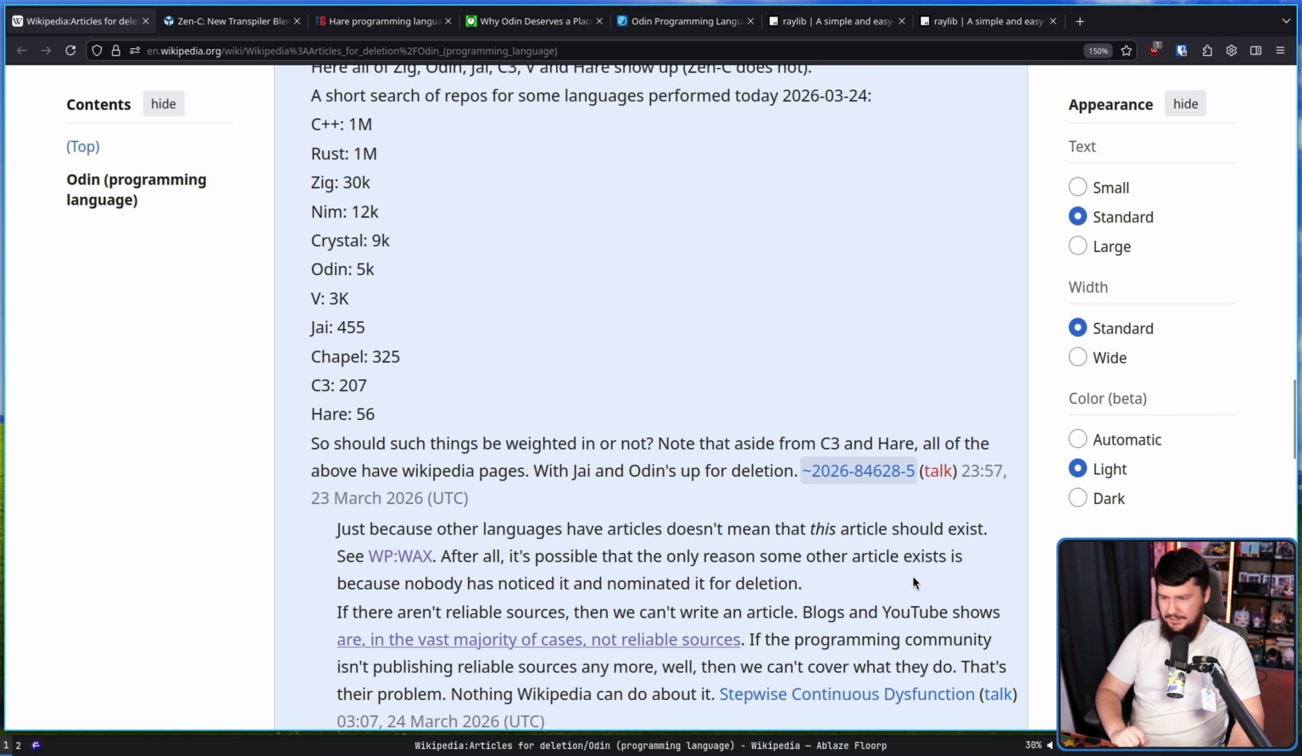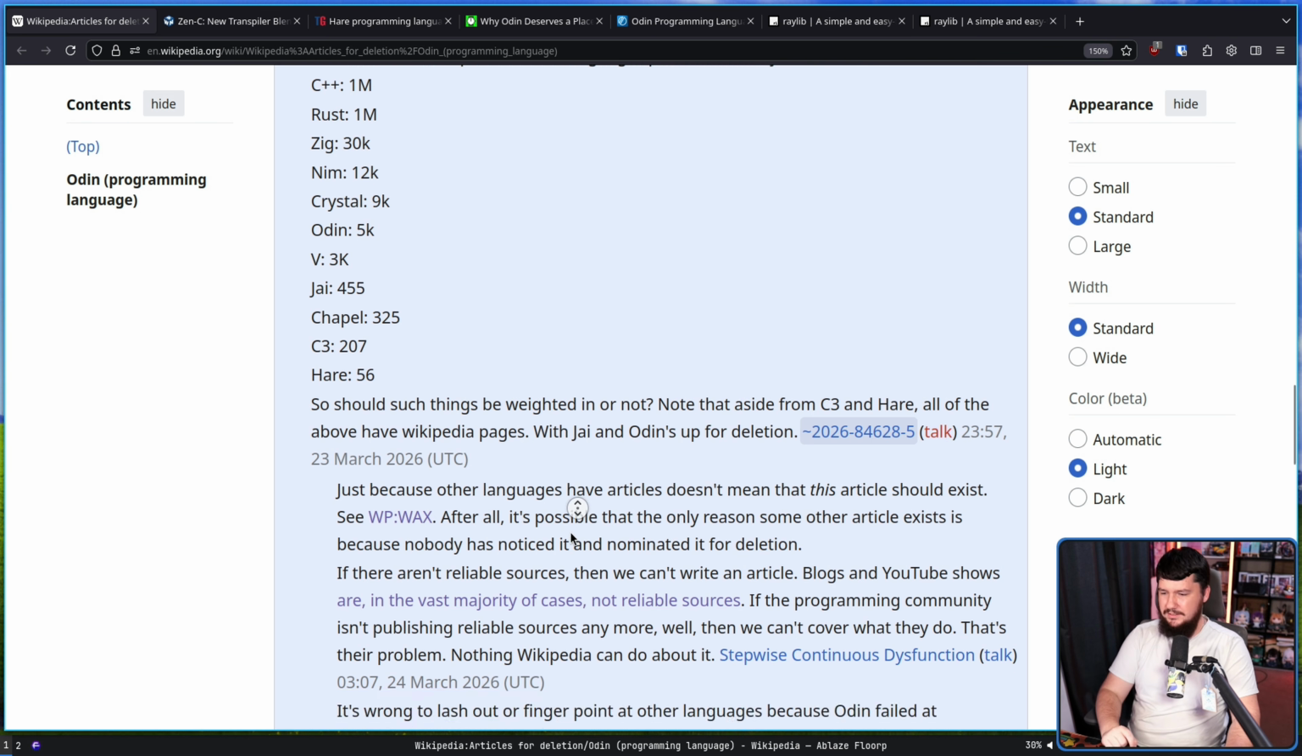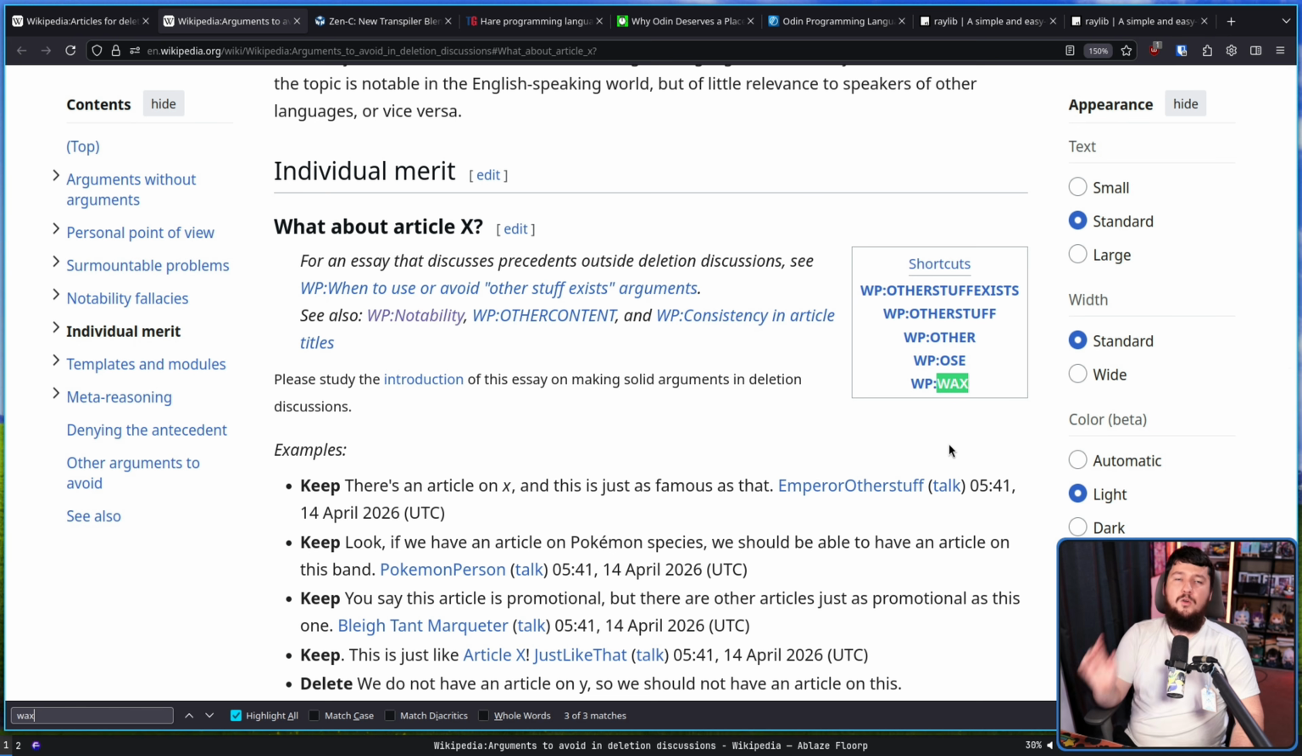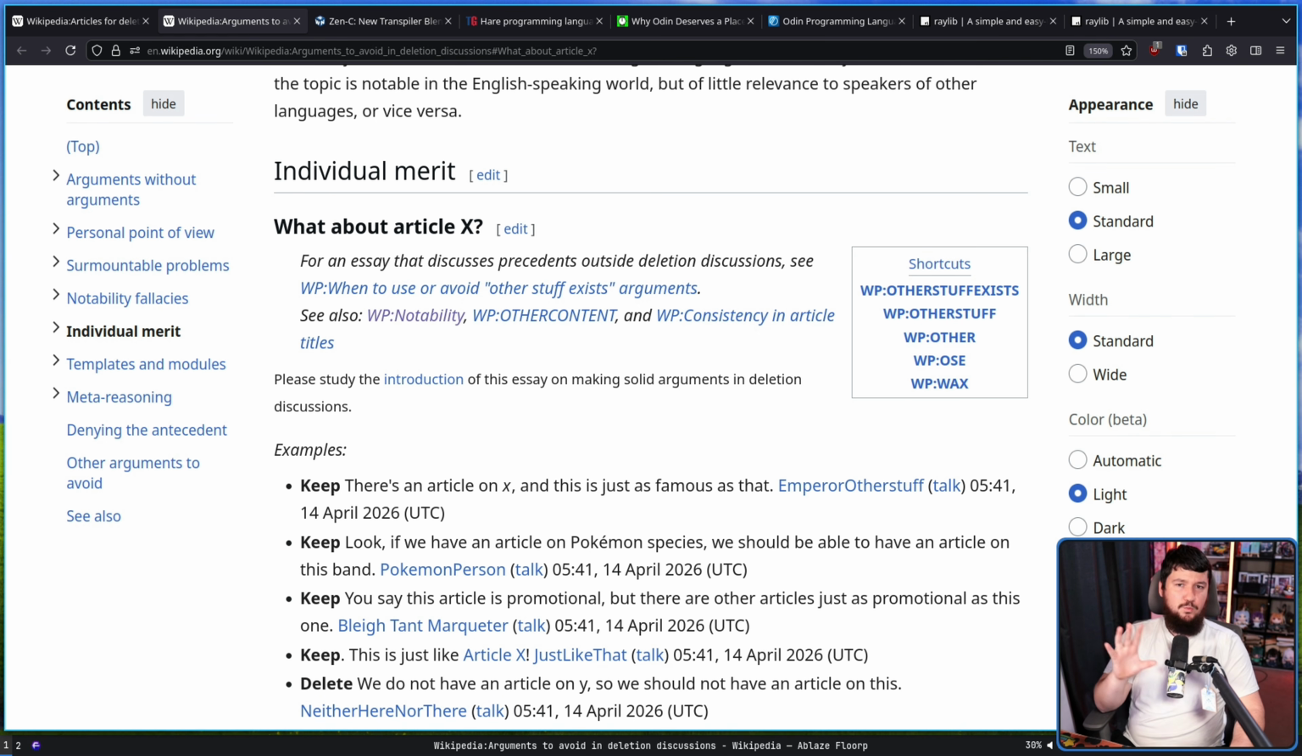Here's the response. Just because other languages have articles doesn't mean this article should exist. WP:WAX. This is for arguments to avoid in deletion discussions. WAX specifically is "what about Article X?"